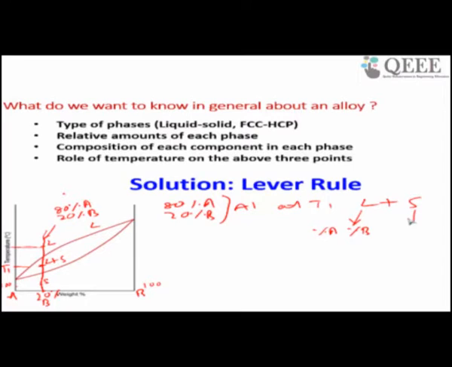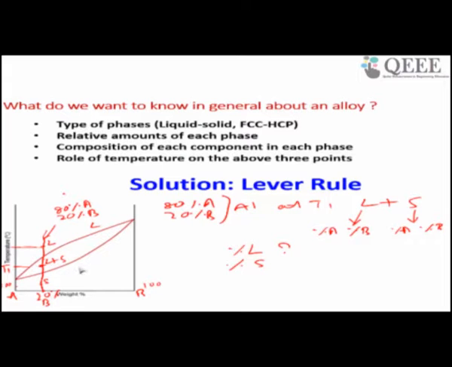Similarly, in solid, you want to know how many percentage of A is there, how many percentage of B is there. It will not become 80:20. So in liquid, the ratio will be different. Solid and liquid ratio will be different. And you also want to know how many percentage of liquid and how many percentage of solid is there at this temperature, at this point. So all the things you want to know from a particular alloy system.